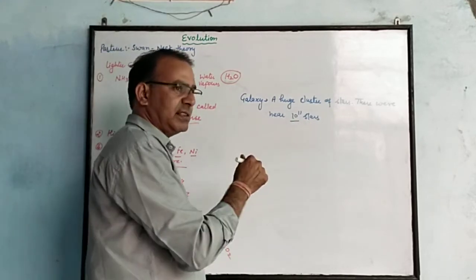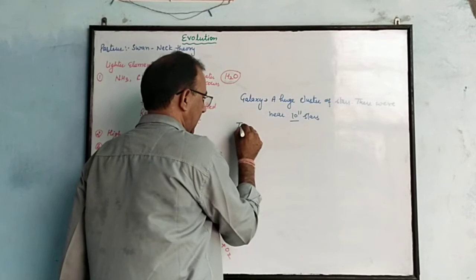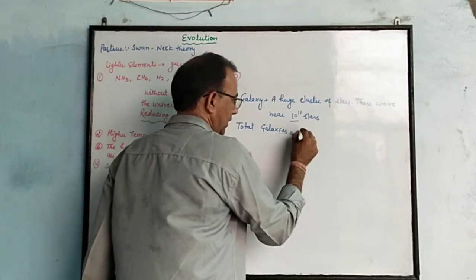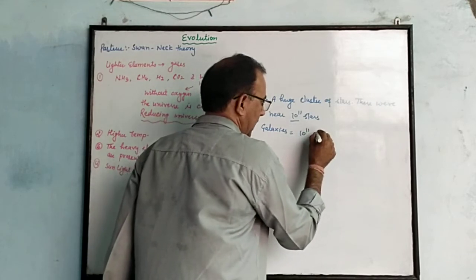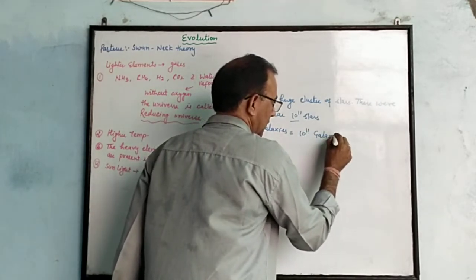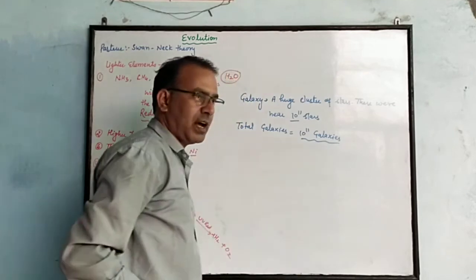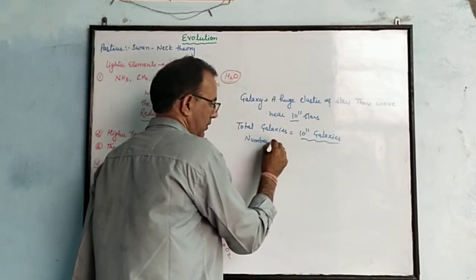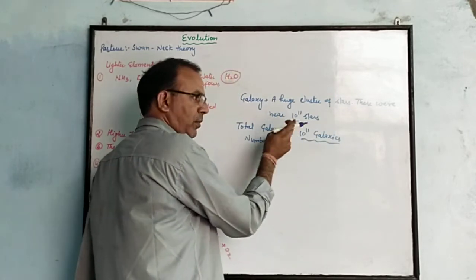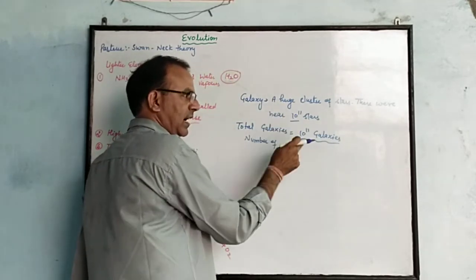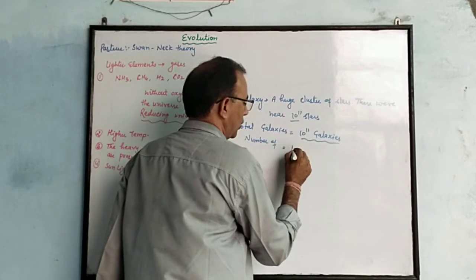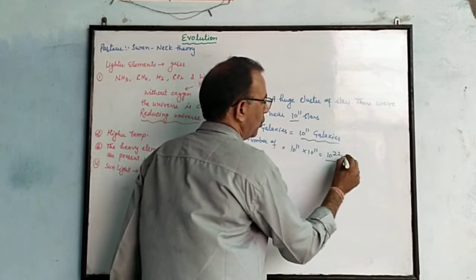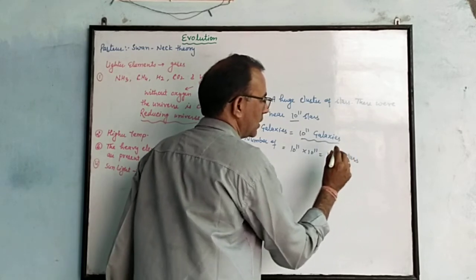And how many galaxies are present? There are 10 raised to the power 11 galaxies in the universe. Then we can count the number of stars: stars in one galaxy times the number of galaxies, 10 power 11 into 10 power 11, that is 10 power 22 stars in the universe.